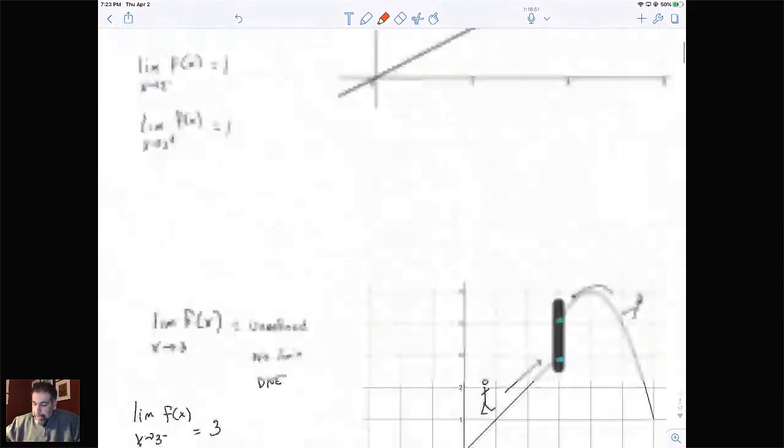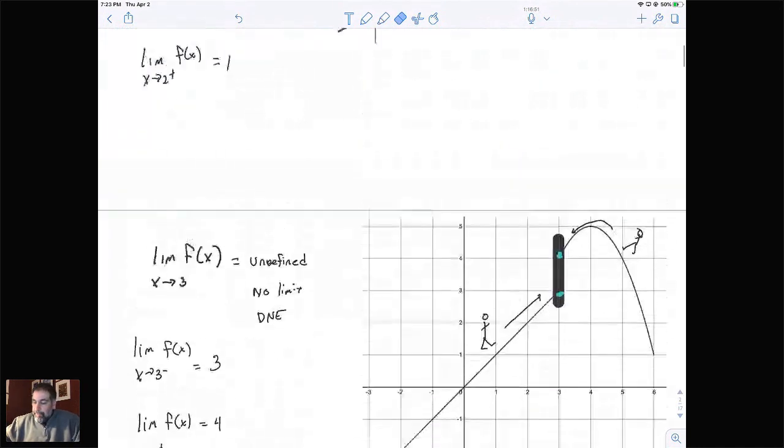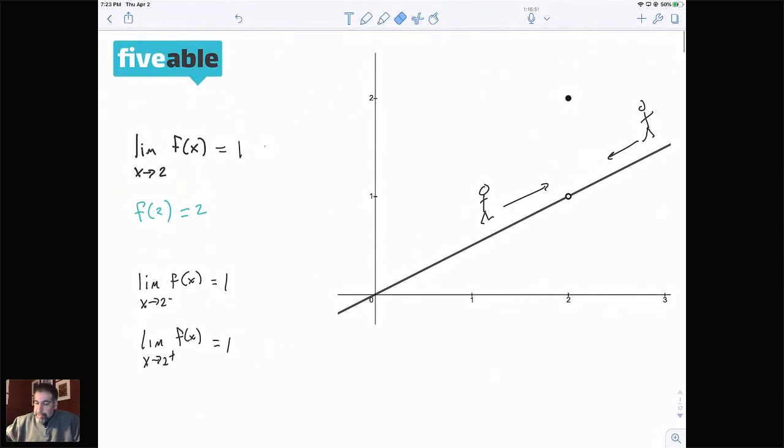I want to jump back up to this one right here, because this is the best example we can look at to keep straight the idea of continuity versus limits. If you remember this example, when we covered this up, we had no idea where the actual y value was. So our limit in this problem ended up being 1. That is fine for limits. But when you talk about continuity, you've got to peek under that black line and see what's really happening. When we look underneath that, we can see it's not continuous.